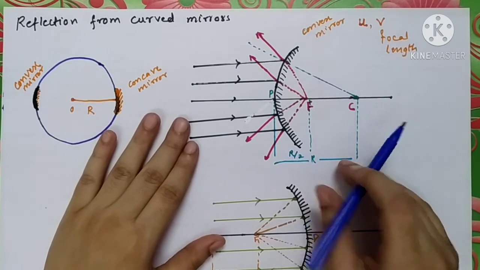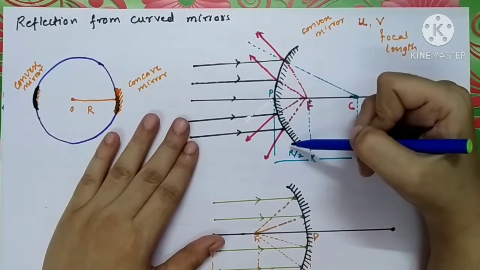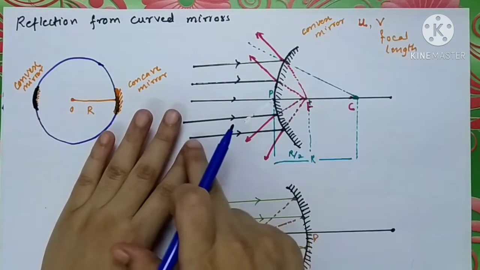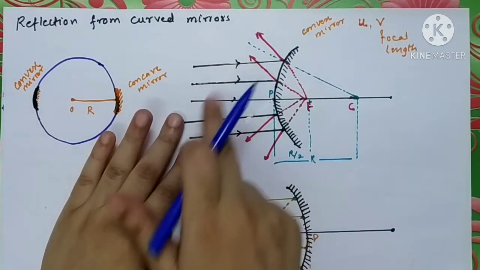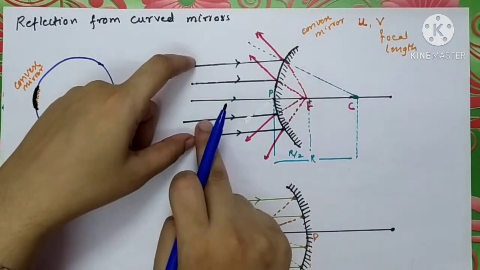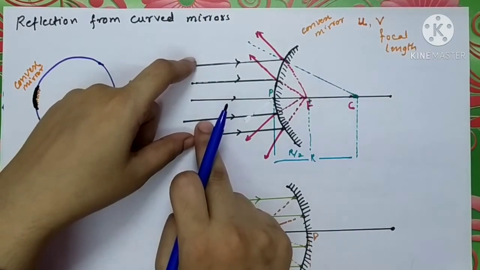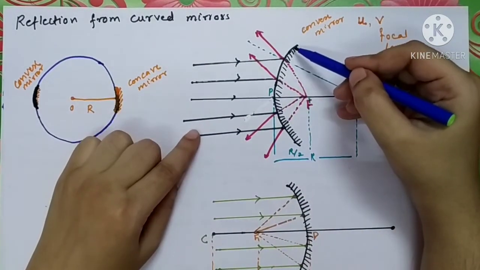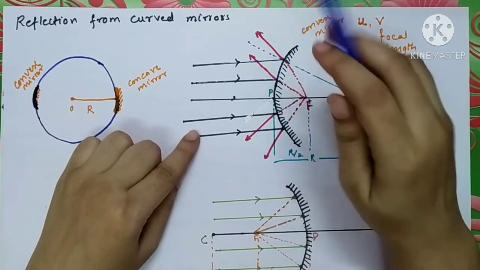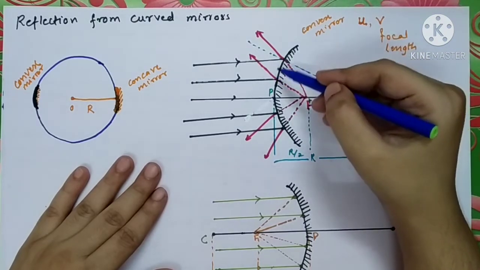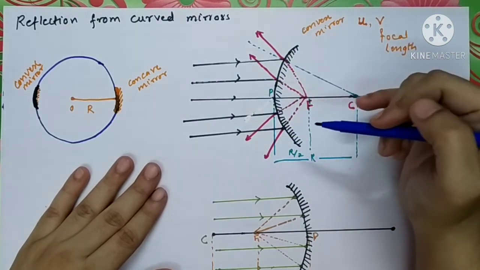See, here we have followed the Cartesian coordinate system. Here we have taken one convex mirror. Its outside surface is polished and we have taken a parallel beam of light. So you should have understood that it is coming from an object placed at infinity. You may consider that this beam of light may be coming from the sun. These parallel rays are coming from left to right, and they are going to be incident on the polished surface of this convex mirror.